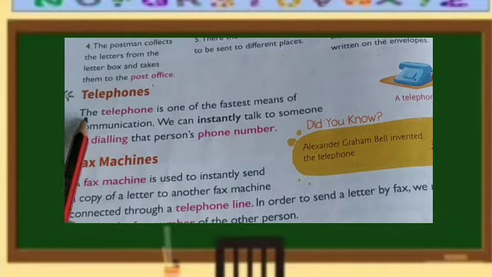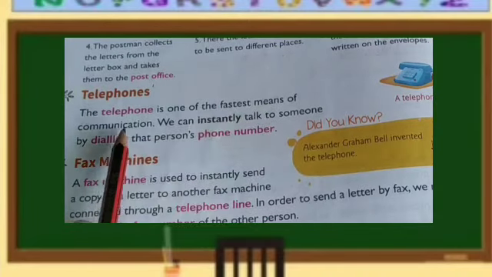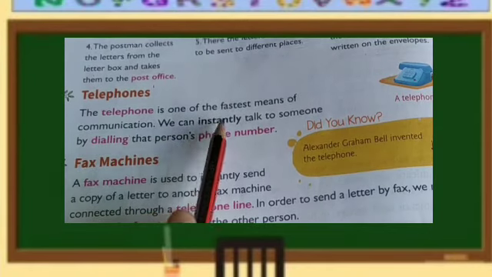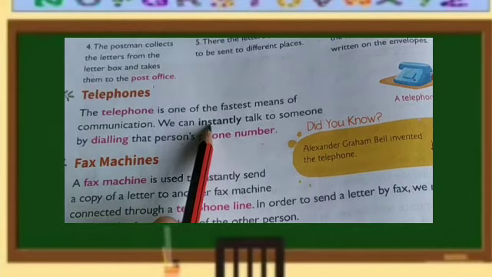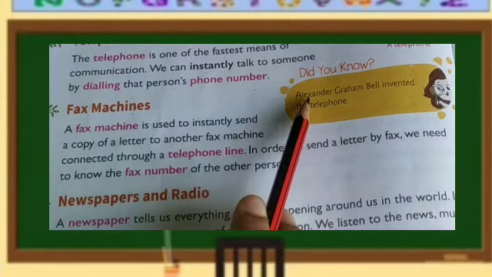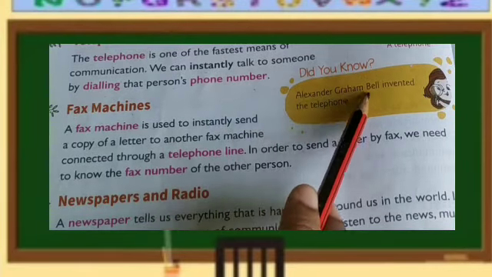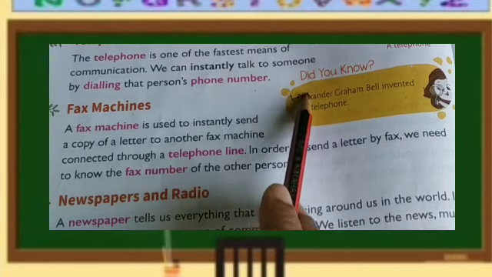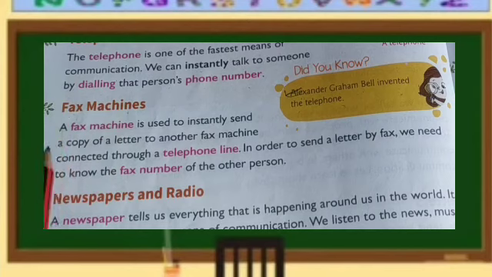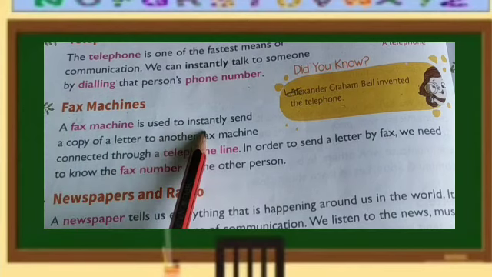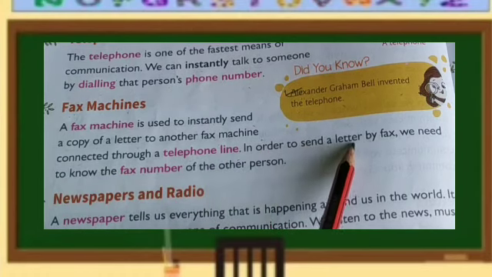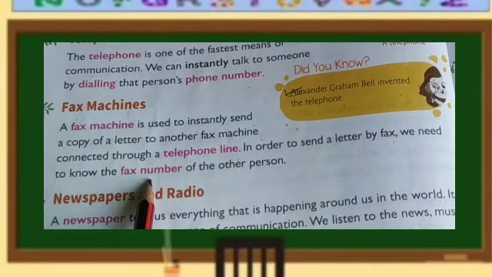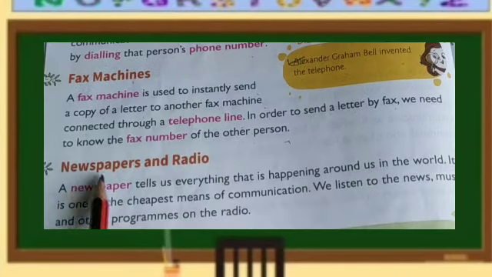Now, telephones. The telephone is one of the fastest means of communication. We can instantly talk to someone by dialing that person's phone number. Instantly means immediately we can speak to them. Who has invented telephones? Alexander Graham Bell invented the telephone. Yes, you should know. Fax machines. A fax machine is used to instantly send a copy of a letter to another fax machine connected through a telephone line. In order to send a letter by fax, we need to know the fax number of the other person.